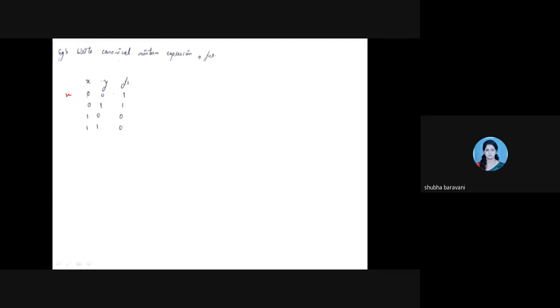Okay, this would be X bar Y bar. This would be X bar Y. Then you have X Y bar. Then you have X Y. Okay, so you get this. All are doing this? Yes, ma'am. Okay, so the last work is to write the expression f1 of x y, which would be